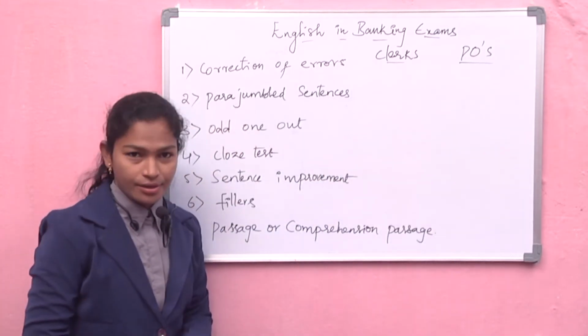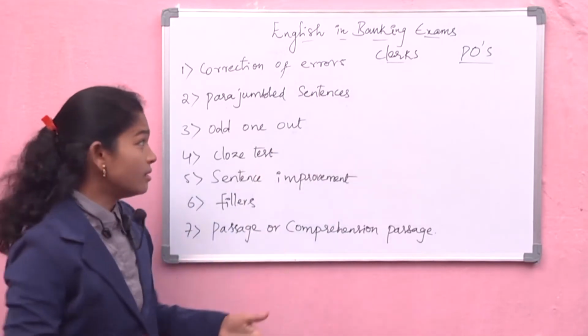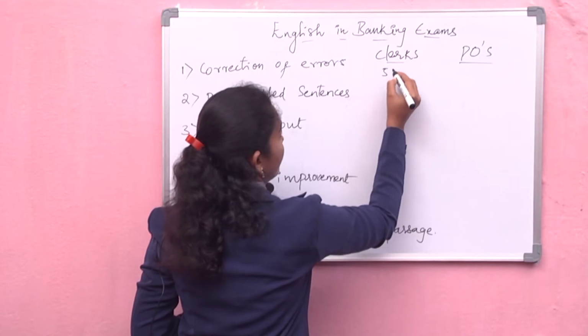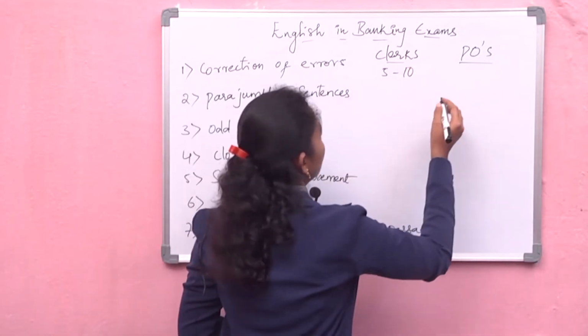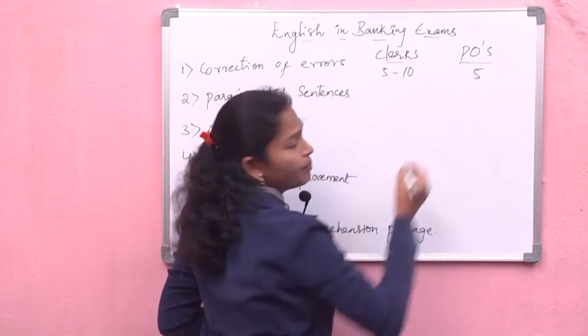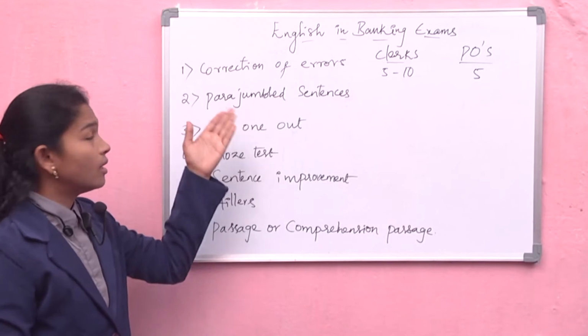In the clerk exams, we get nearly 5 to 10 for correction of errors, and mostly 5 only in the PO exam. So mostly we are going to get 5 marks for correction of errors.